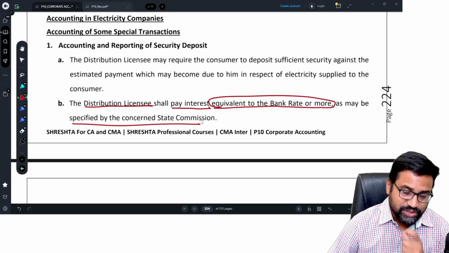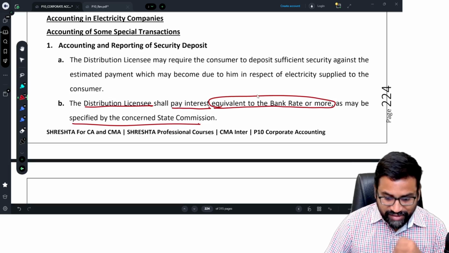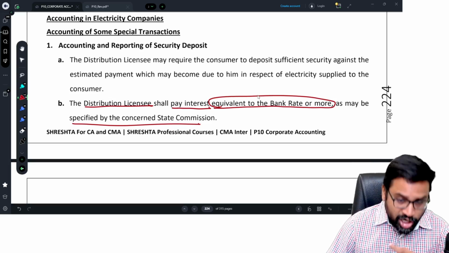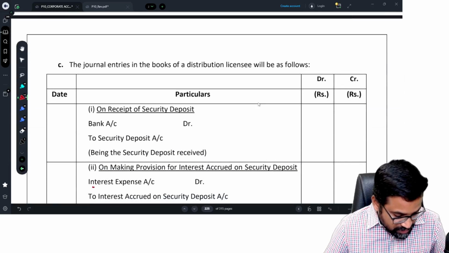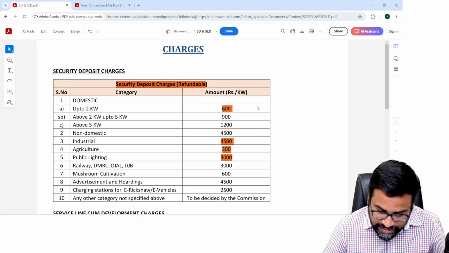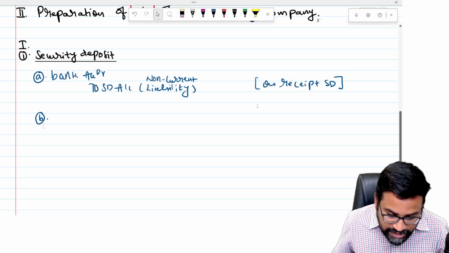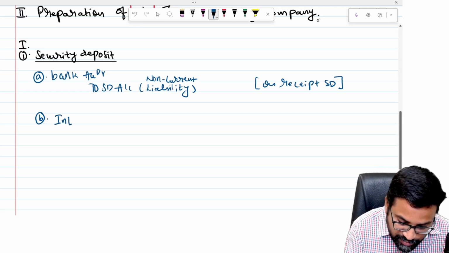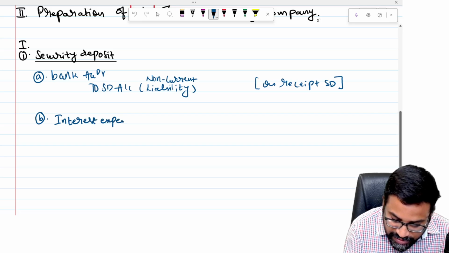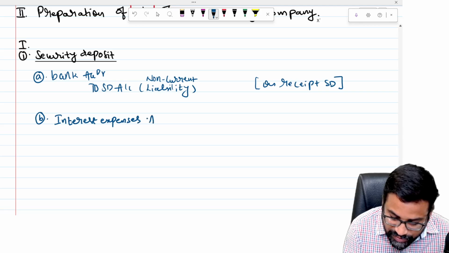Every state will have its own electricity commission. They will decide how much interest will be paid on the security deposits. So whenever there is a security deposit, interest will be paid on it. Therefore interest will be an expense for the electricity company because they need to pay it.